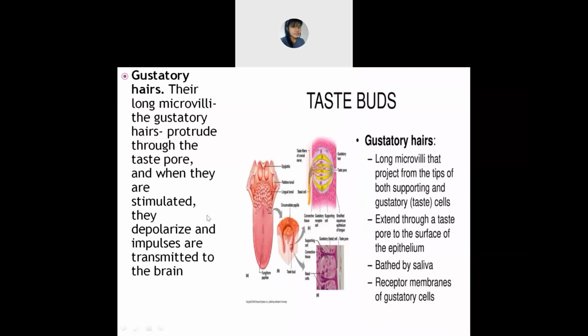Okay, so what happens here? Here also the same thing happens. They depolarize and impulses are transmitted to the brain, from whatever things you are consuming. Whether it's the bitter things, the spicy things, or the sour things, whatever you have, they will go and pass information to the brain, saying this is the taste, that is the taste, and so on. Is it clear about the gustatory hairs? And here it is full of saliva. Understand? They are flooded with saliva.